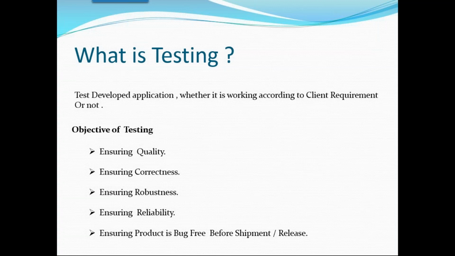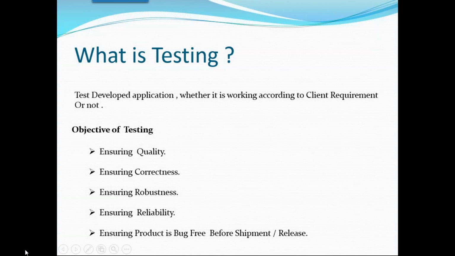Whether it is manual or automation or any job, you need to check your skills, quality, quality, quality. You always check the quality and ensure the correctness. Make sure the things are correct. If every time you are getting correct results, fine, but sometimes getting different results means it is not stable. You always need to check whether the build is stable or not, whether the results are stable or not. Robustness means critical functionality also we need to check. And ensuring reliability, this terminology is very very important.